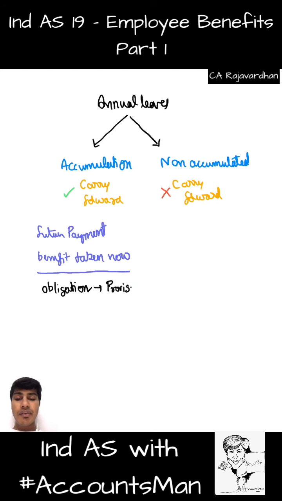Against this, I would have to create a provision. What is it that I would have to make? I would have to create a provision. Why should I make a provision? Because it is a liability. Why is it a liability? Because in the future my employee is not going to work for those 2 days, but still I would have to pay him. You get that? Why should I pay him in the next year? Because those 2 days were worked in this year only. This year he deserved to take those 2 days off, but he didn't take. So I've taken the benefit from him. He's given the service to me now, but I'll make the payment in the future. You get that? So that becomes my future payment. So it's a liability.